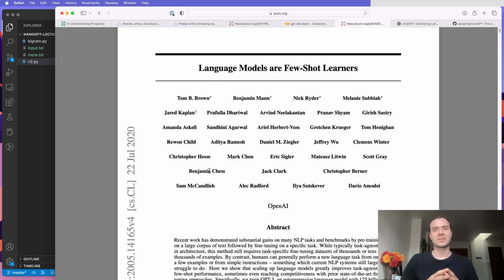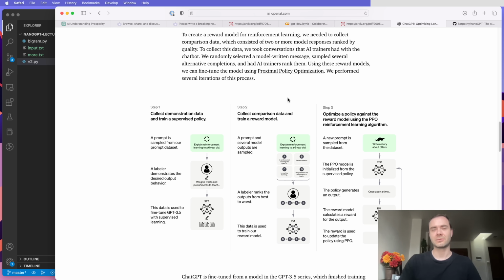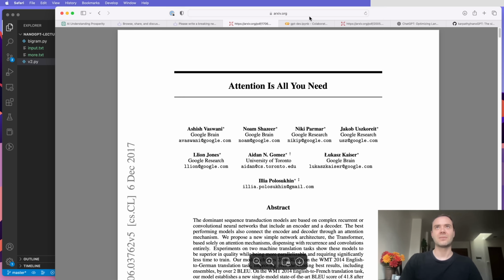basically anytime you don't want something that's just a document completer, you have to complete further stages of fine-tuning, which we did not cover. That could be simple supervised fine-tuning, or it can be something more fancy like we see in ChatGPT, where you train a reward model and then do runs of PPO to align it with respect to the reward model. So there's a lot more that can be done on top of it. We're getting to about the 2 hour mark, so I'm going to finish here.